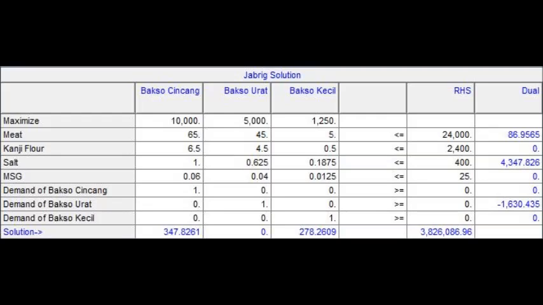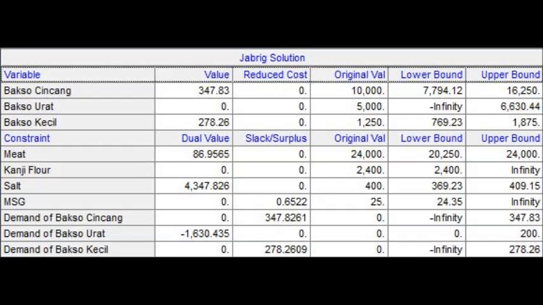This is the linear programming result. The solution of the linear program to get the optimum solution is: for bakso cincang 347.8261, for bakso urat 0, and for bakso kecil 278.2609, and the maximum revenue we'll get is 3,826,086.96.